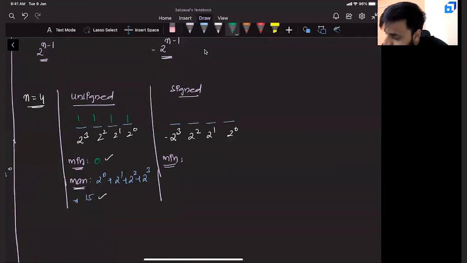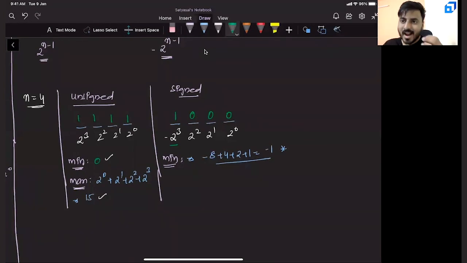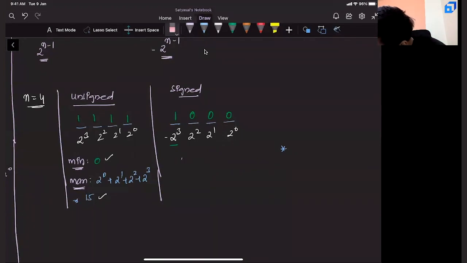Couple of you might say, I keep all ones. And if you keep all ones, you might say it is minus 8 plus 4 plus 2 plus 1, so it is minus 1. This is wrong. To get the minimum, I have to keep 1 at the MSB. But at all other places, since we are talking about minimum, we have to keep zeros here. Only in that case, you can get the minimum value possible. So, what is the minimum value possible? It is minus 2 power 3.